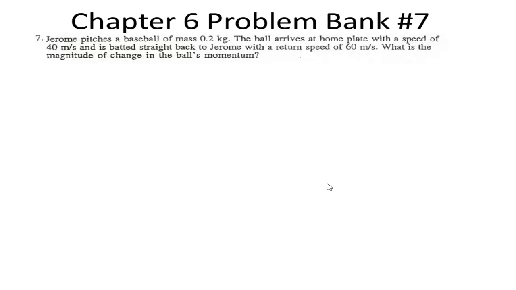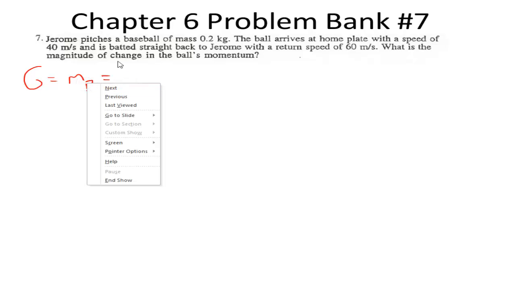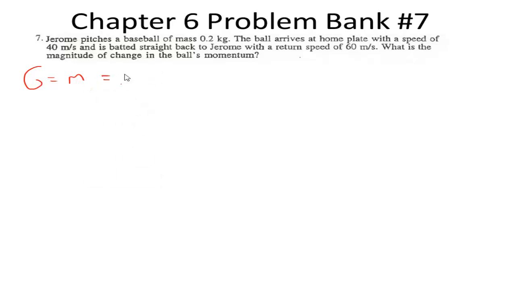Number 7, we see that Jerome pitches a baseball of mass 0.2 kilograms. So we're given a mass of a baseball, 0.2 kilograms.